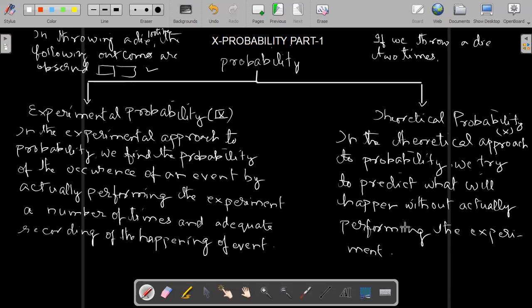We try to predict what will happen without actually performing the experiment. The experiment has not been performed.